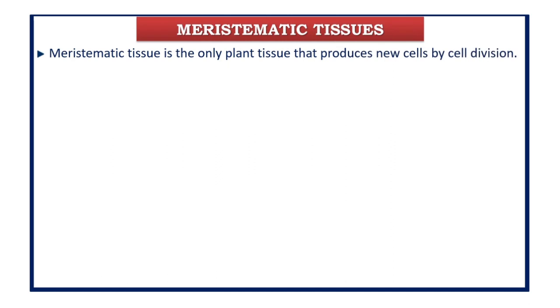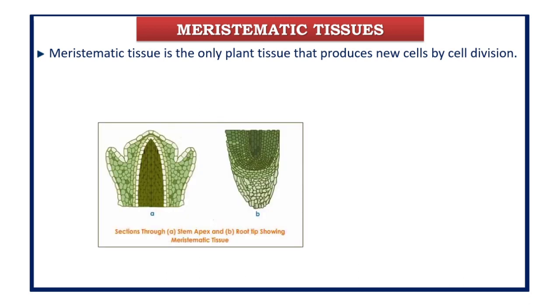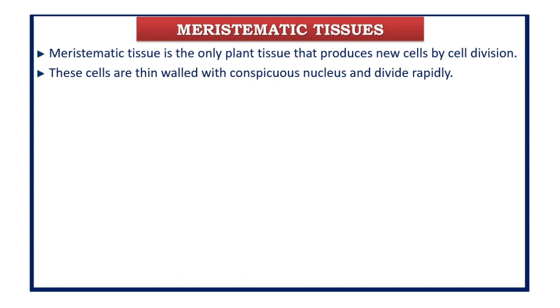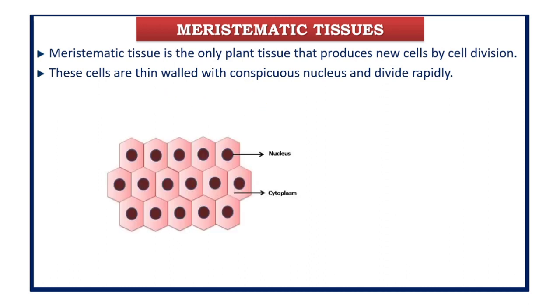Now first we are going to learn what meristematic tissue is. I told you all, meristematic tissue is the only plant tissue which produces new cells by cell division. So it has cells which are capable of dividing. Further, the cell walls in this kind of tissue are very thin and they have a conspicuous nucleus which divides rapidly. Conspicuous nucleus means the nucleus which can be easily seen, the visible one. So this is how the structure of the cells in the meristematic tissue looks.